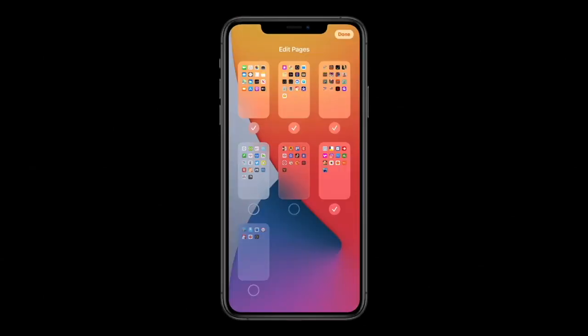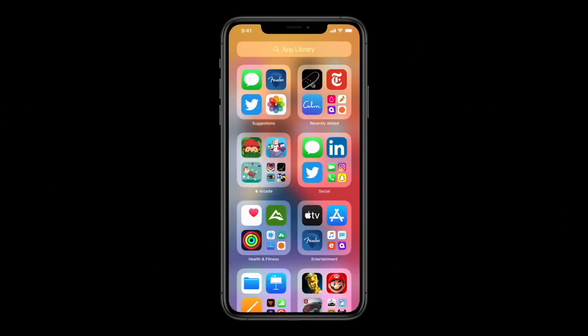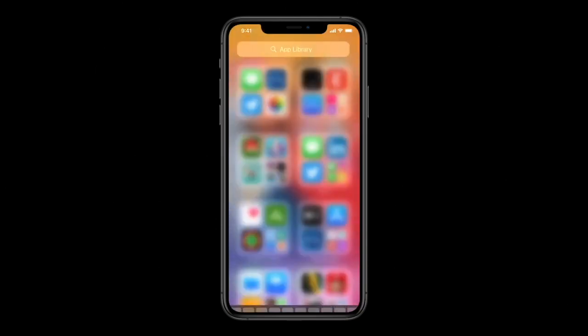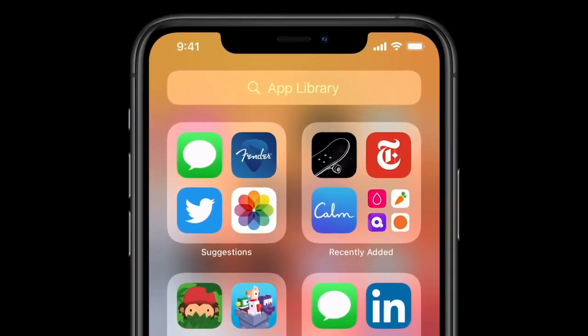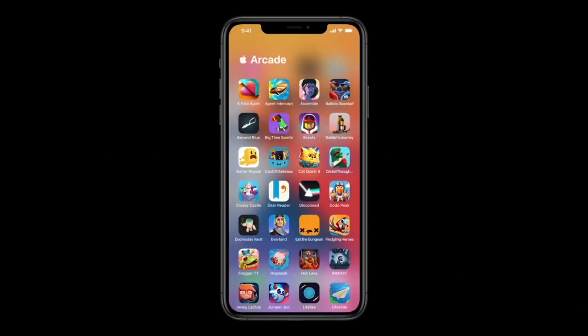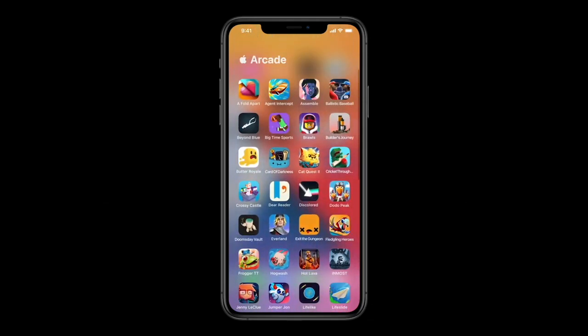Also, you can customize your home screen pages. You can add or delete your home screen pages, and you can customize it according to you. The app library also comes with search option, and it has all the apps installed on your iPhone. On the top you will see Siri suggestions and recently added apps in a group. All these apps are grouped according to different categories. You can simply tap any one of these and access all the apps grouped in these categories.